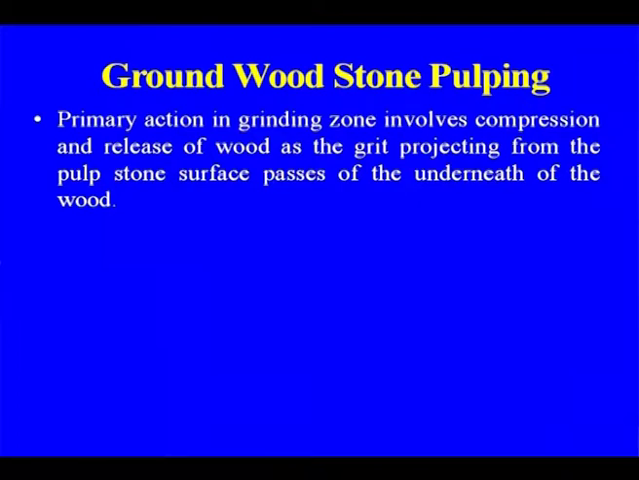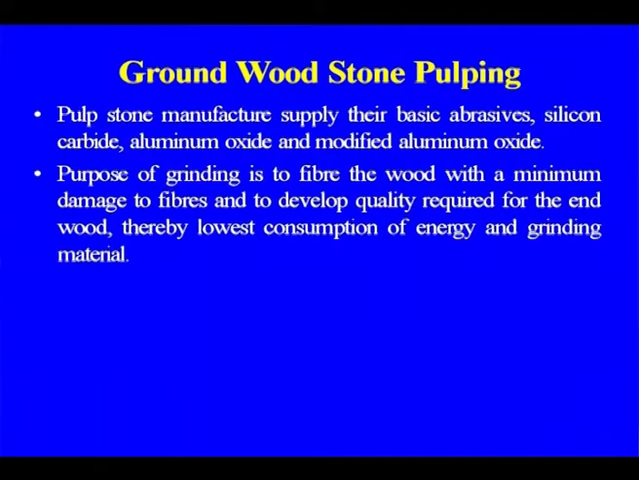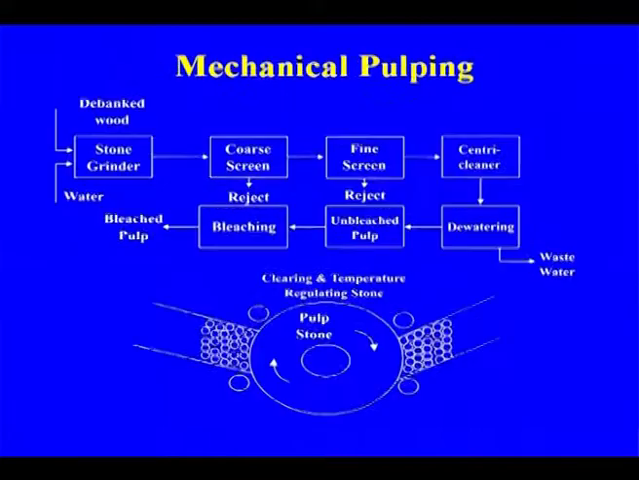from the pulp stone. Here we are using the pulp stone surface, which passes underneath the wood. The pulp stone manufacturers supply their basic abrasive, silicon carbide. These are special types of pulp stone that we are using. The purpose of the grinding is to defibrillate the fiber, to separate the fiber from the wood with a minimum change to the fiber length, and at the same time retain the yield of the pulp.